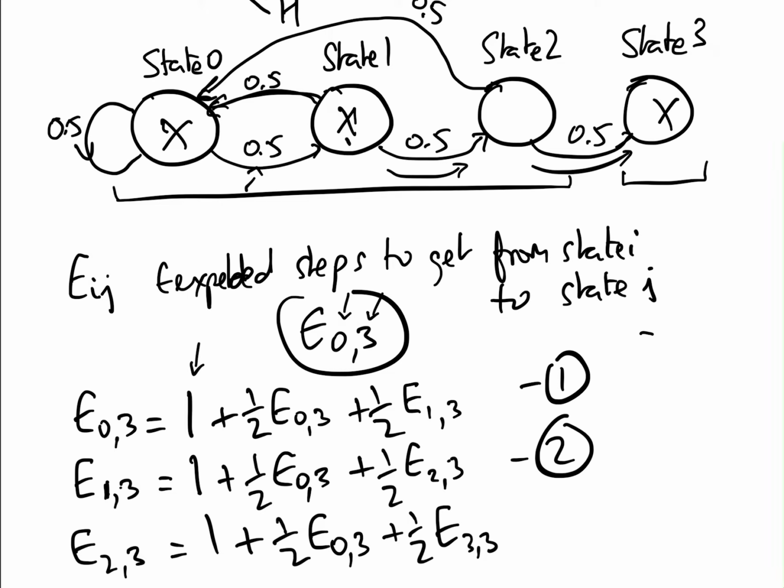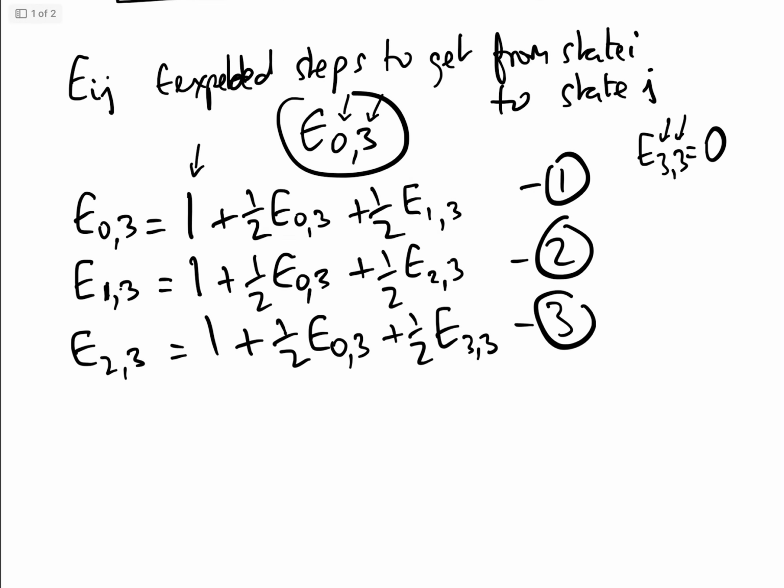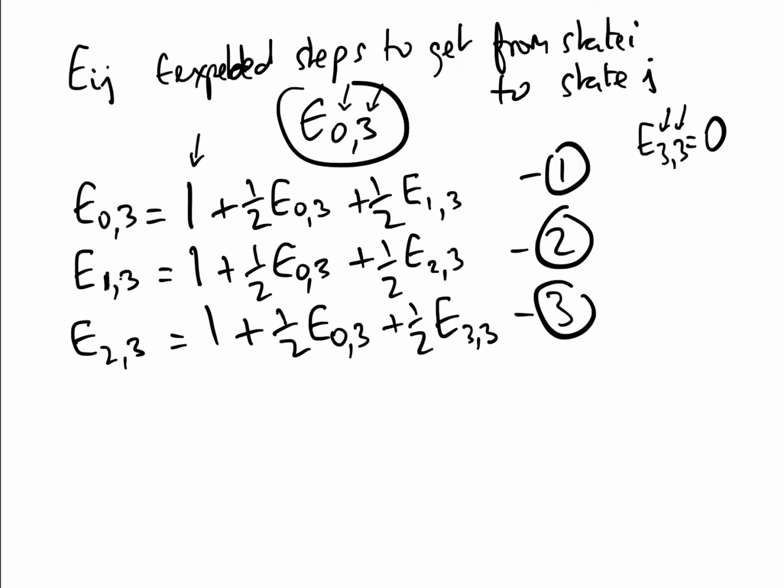Now, just one quick word on E3 3. E3 3 is the expected number of steps to get from state 3 to state 3. If we've already got 3 coin tosses which were heads, then the expected number of steps is 0. So E3 3 equals 0. We're already there. So there's the 3 equations here, and we can simplify 3, because this bit here is basically 0. All we have to do now is just solve them.